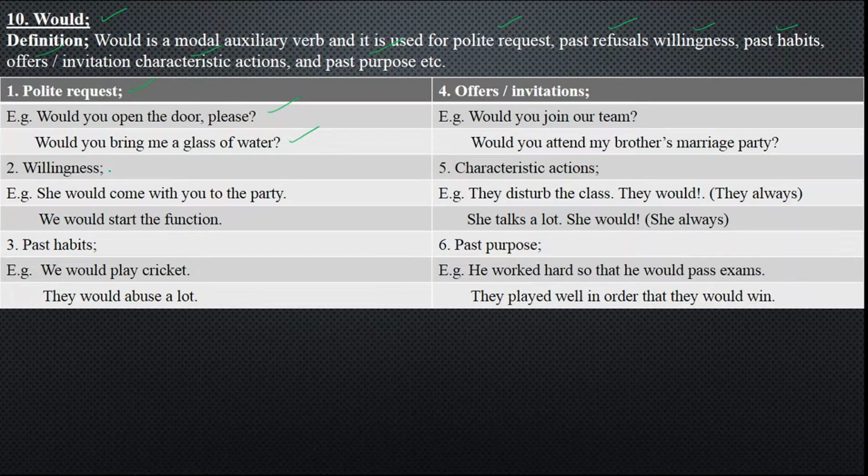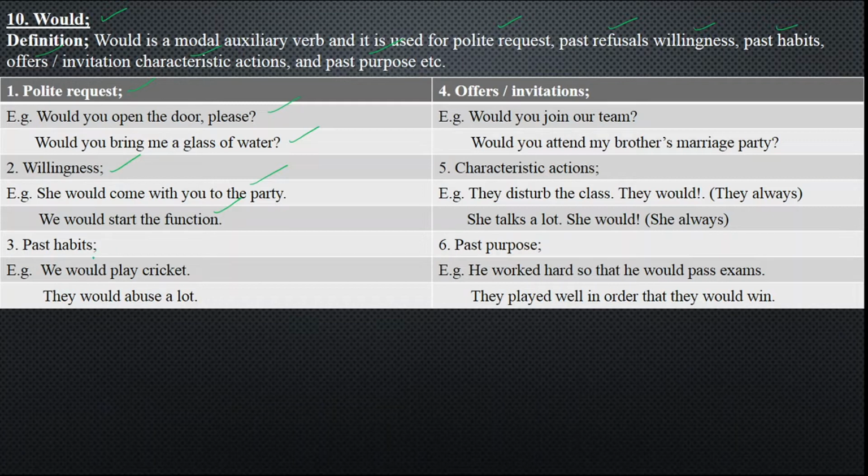Next, we have got willingness. As it is said, where there is will, there is a way. If someone is interested in order to do an action by his own willing or her own willing, he is going to use the modal auxiliary verb would. She would come with you to the party, and we would start the function. Again, it is willingness to do or perform this action.